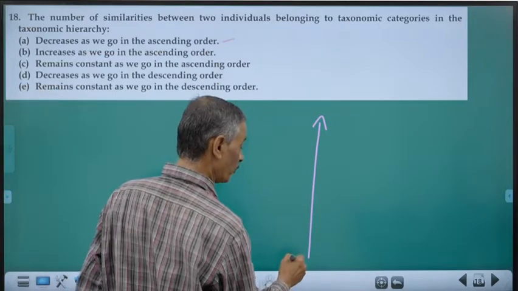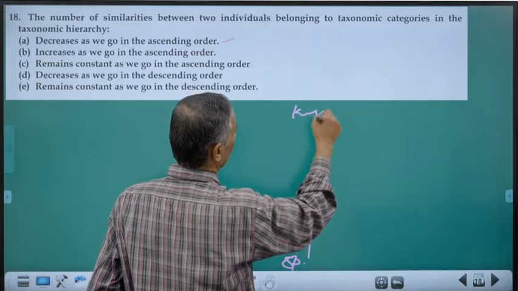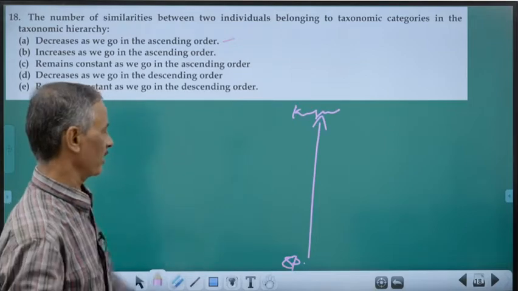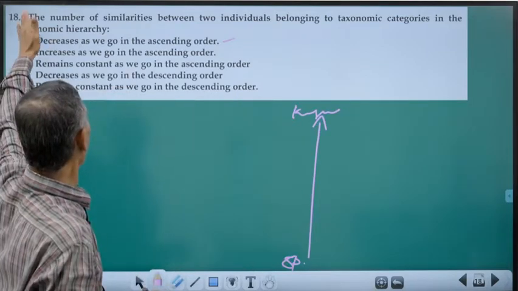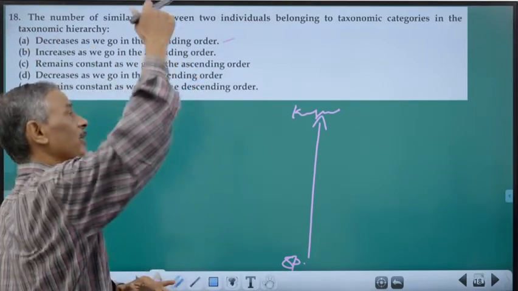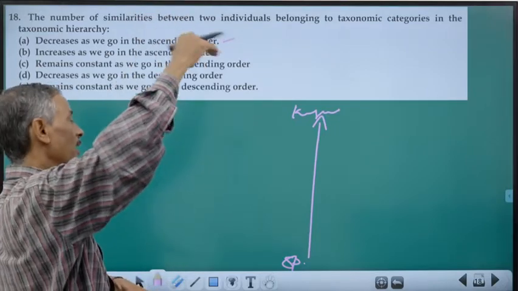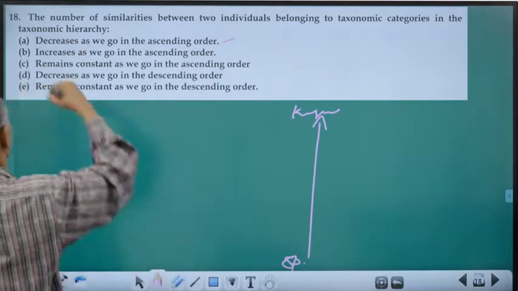If you are going from smallest to largest, that is the ascending order, because our hierarchy is an ascending hierarchy. So from smallest to the largest, as we go to the higher levels, similarities go on decreasing. So that is the correct answer.